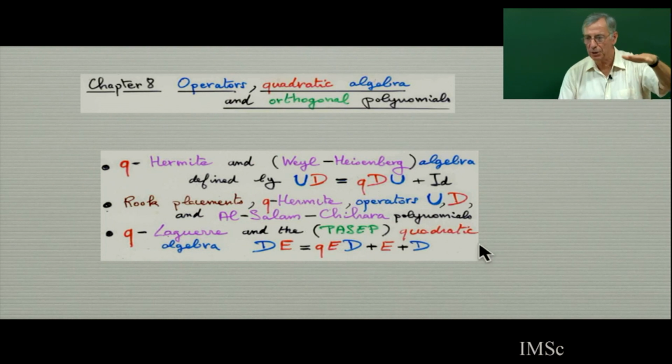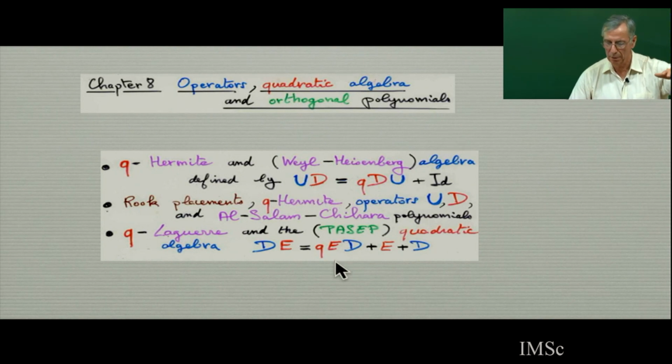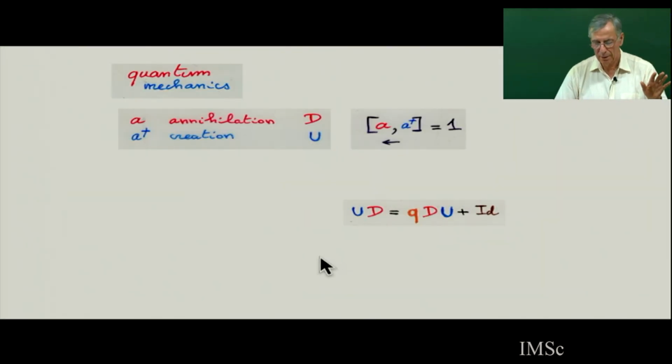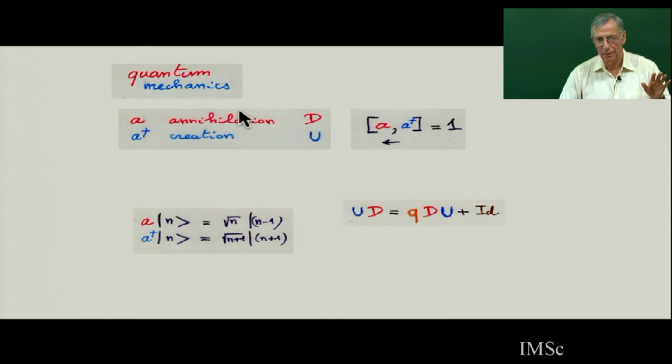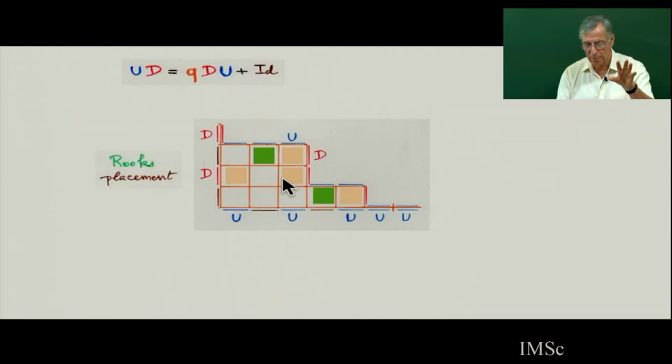Chapter 8 is about the relationship between operator, what we have done last year, the quadratic operator. There are 2 quadratic algebras. This one, the Weyl-Heisenberg algebra. This one, the PASEP algebra coming from physics. And there is a strong relationship with orthogonal polynomial. In quantum mechanics, there are these annihilation and creation operators. There is a strong relationship with rook polynomial.